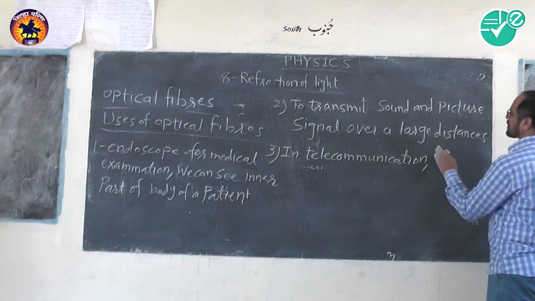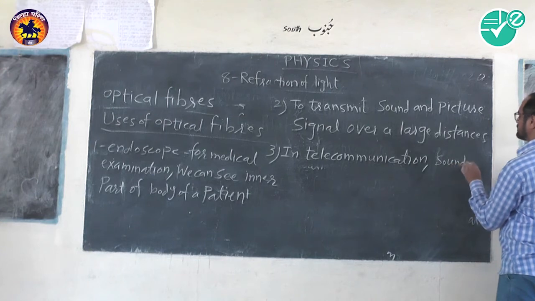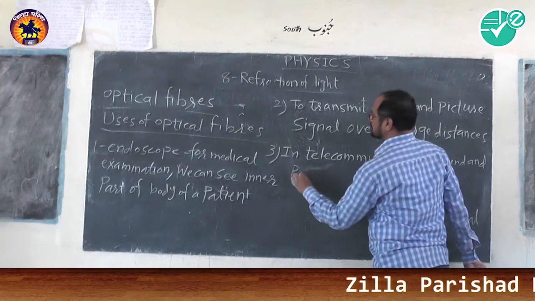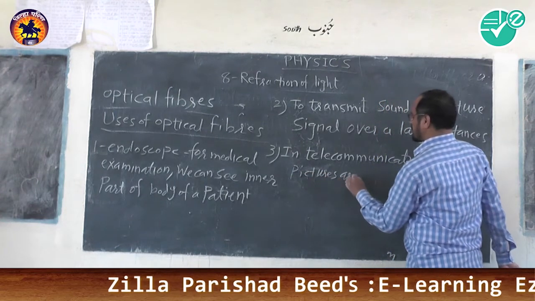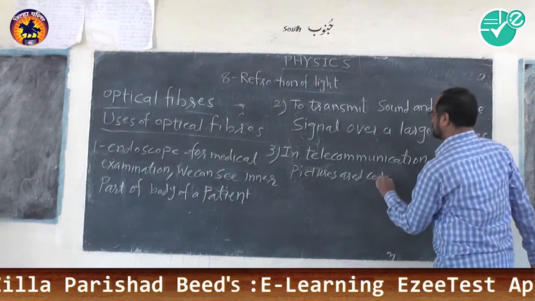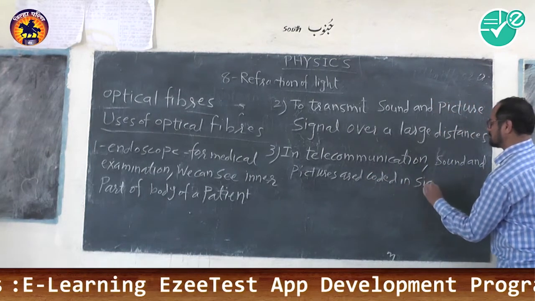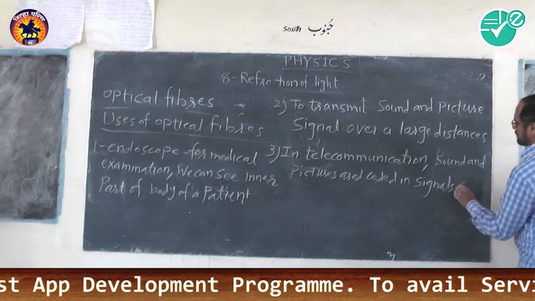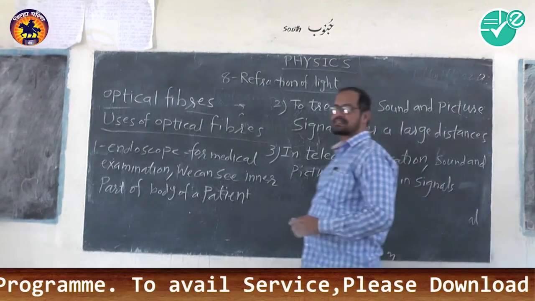For the same, the sound and picture are coded in signals, in the form of pulses.